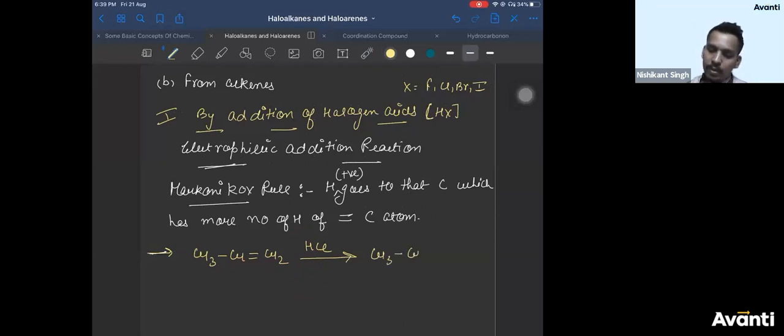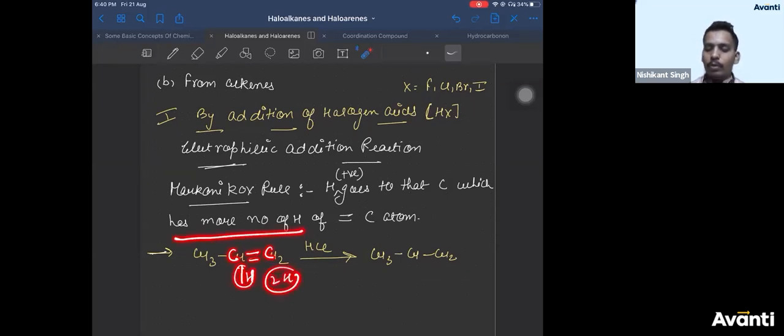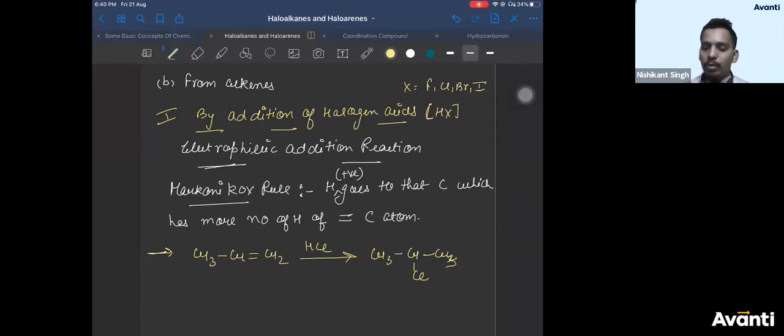CH3, CH, CH2. Now this carbon has more hydrogen among the double bond carbons. Double bond carbon means these two carbons. So which has more hydrogen? It has one hydrogen, it has two hydrogen. The carbon having more number of hydrogen will get hydrogen. So this will get hydrogen, so that CH2 will become CH3 and this will become CHCl. Correct? This is how the reaction is written according to the rule.